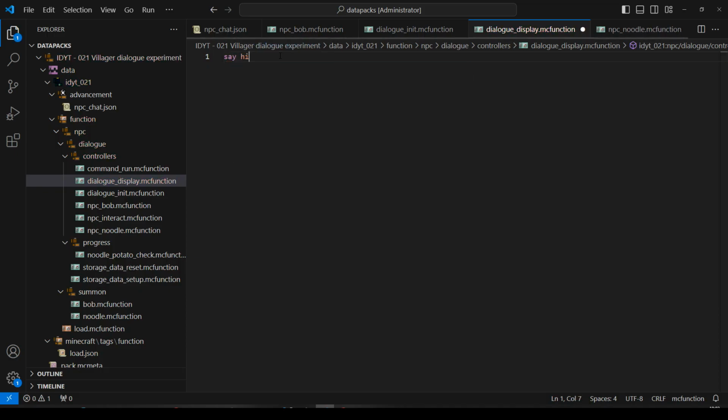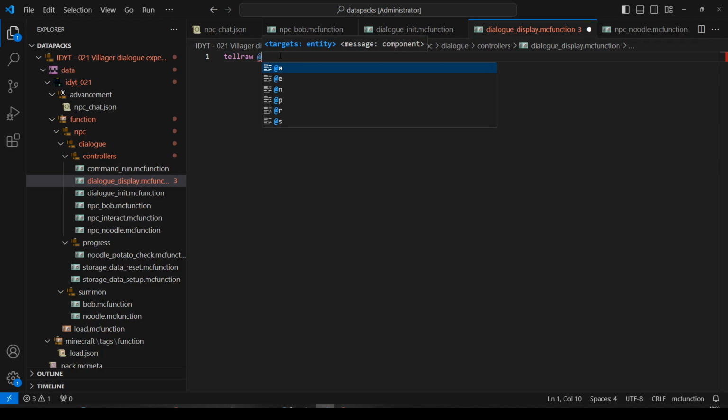We will go into dialog display, and here is where we want to display the message. For now, I just think I might do say hi. No, let's do the message. So we'll do a tellraw for who's going to be able to see it? All players, but all players in a distance of 3, because we don't want the whole server being able to see it. That'd be strange. And in here, I'm going to have an entity, who, well, we'll have at s.